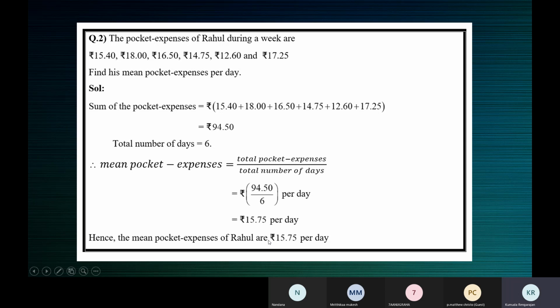So what is meant by this? On an average, he spends 15 rupees 75 paise in a day. On an average. See, it's a middlemost value.